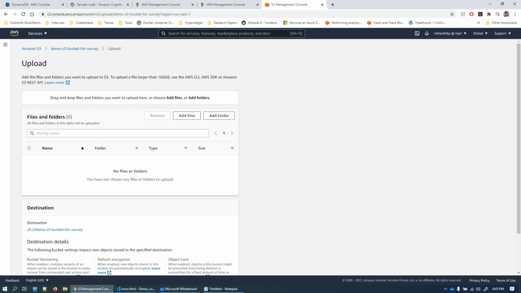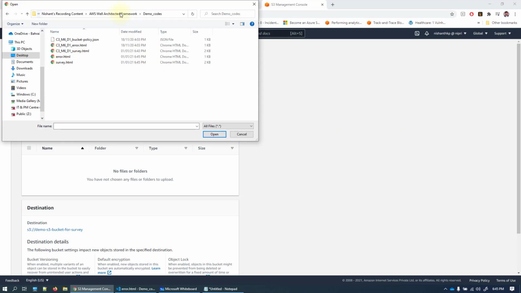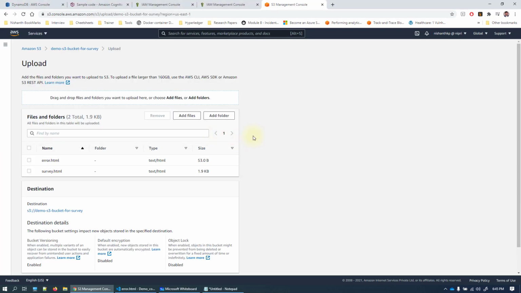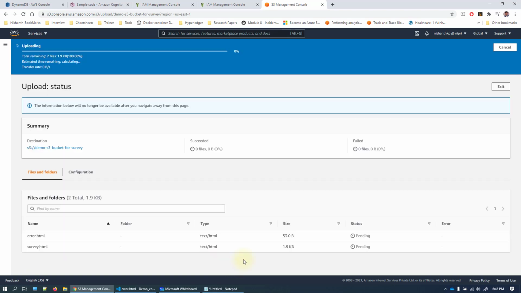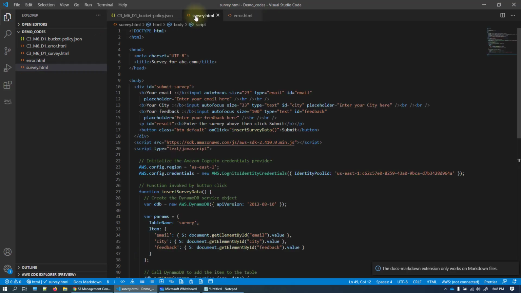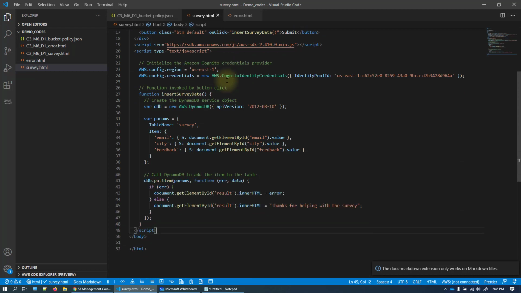Let's go ahead and add the files. Go to the folder where you have saved them, select survey.html and add the files. Go to error.html. So we have survey.html and error.html selected. Scroll down and click on the upload button. Both of them are uploaded successfully. And it's very, very important that you ensure there are no mistakes in your code.